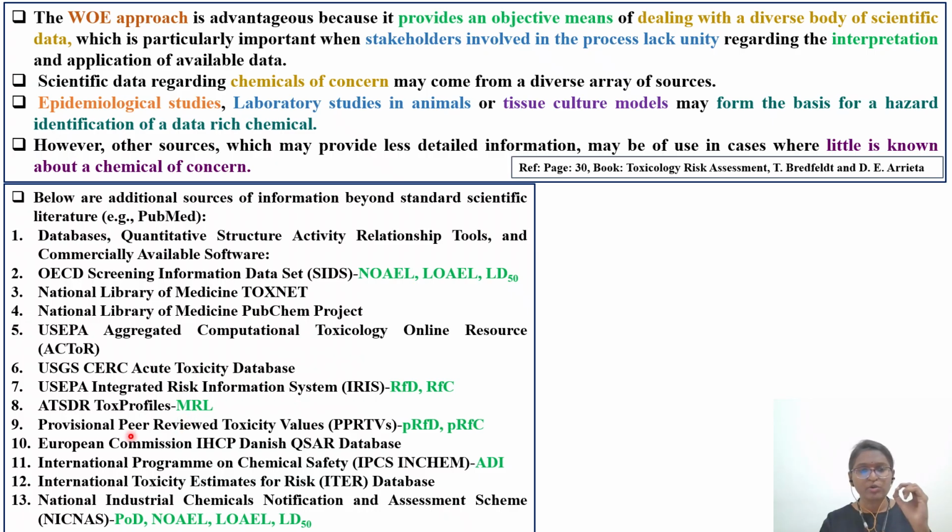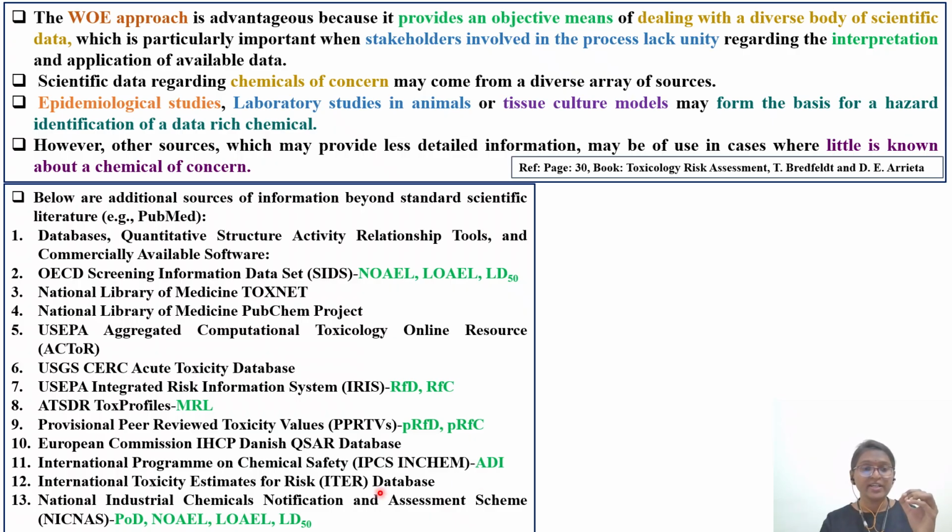Okay. Then you have provisional peer reviewed toxicity values. PPRTVs are the ones which give you provisional RFD and provisional RFC. Later on, when you have ample data, these will go to the chronic reference dose and chronic reference concentration. Then you will come across IPCS INCHEM, where you will have the WHO related acceptable daily intake.